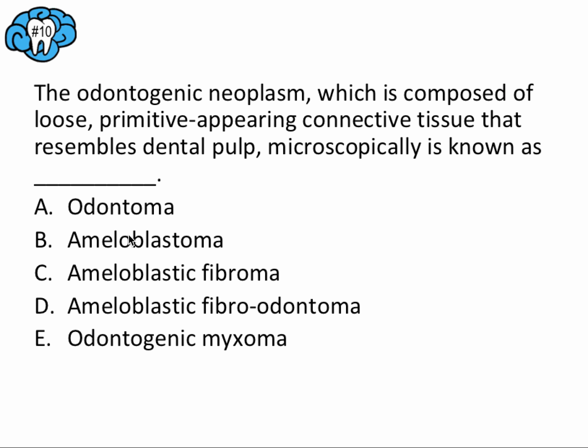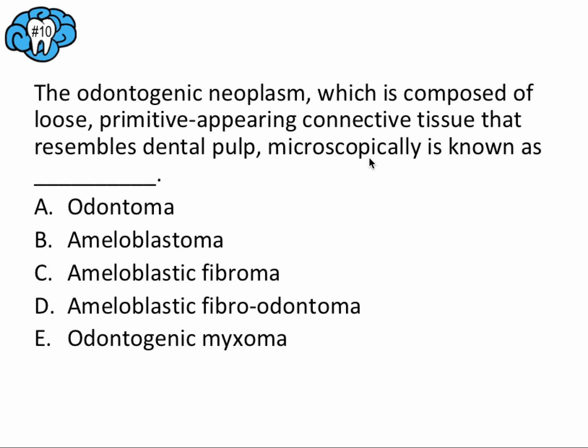Okay, so for this one, one of the important things to remember is that this connective tissue is resembling dental pulp. And so it's primitive appearing, it's very loose connective tissue, and you may remember one of our silly memory tricks being the slimy stroma myxoma, which is talking about this myxomatous connective tissue that resembles the pulp with very little collagen.